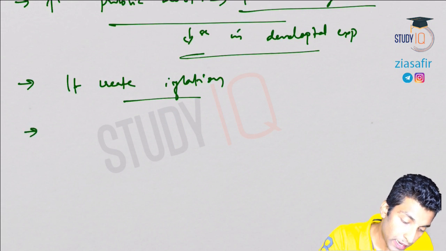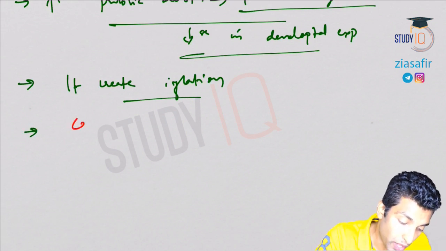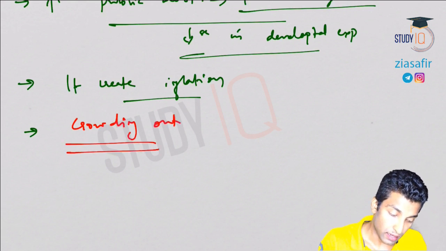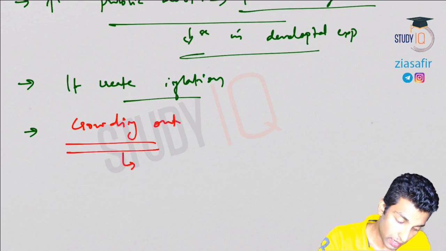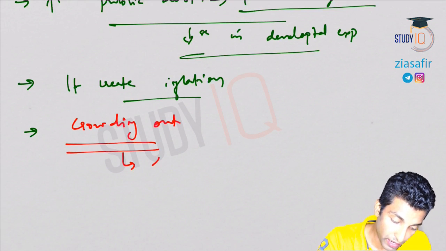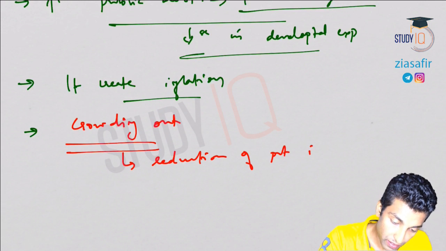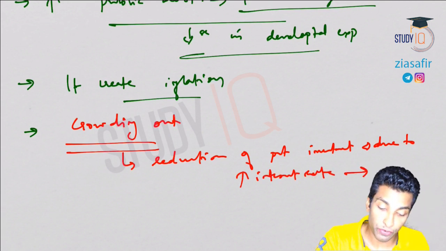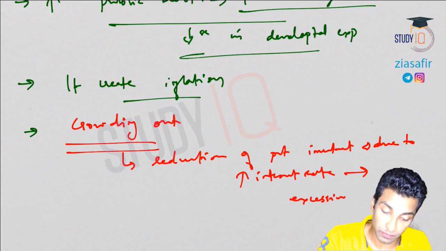Then it leads to a very important concept, crowding out. Crowding out refers to the reduction of private investment due to high interest rates, as a result of excessive government borrowing.